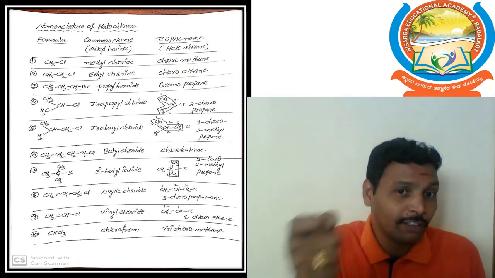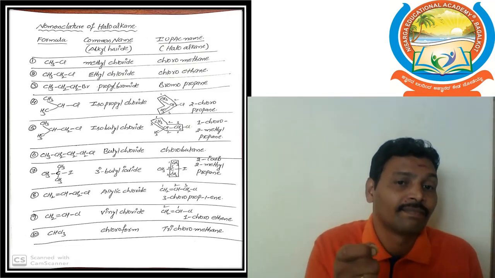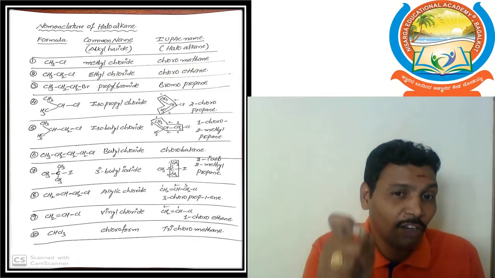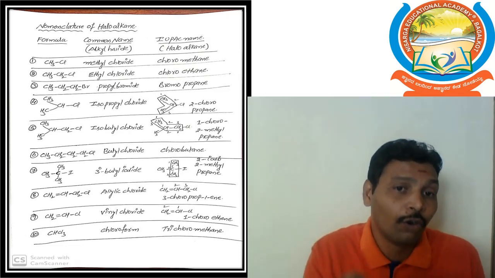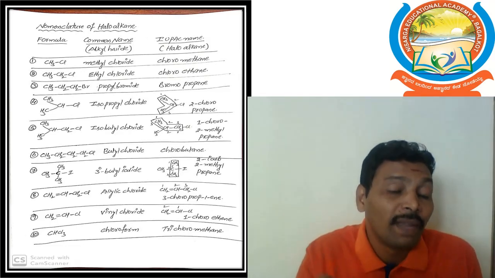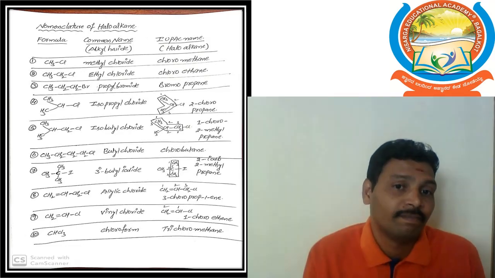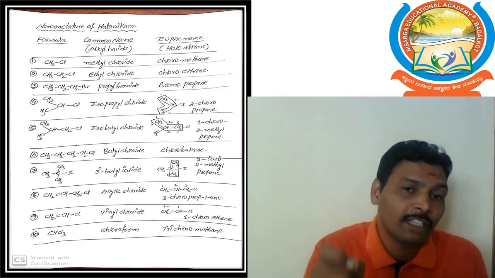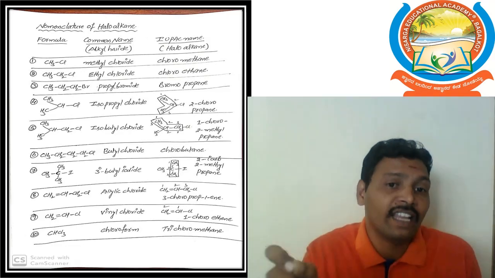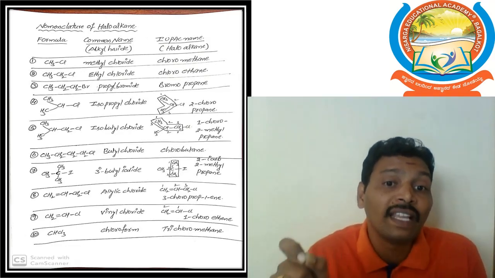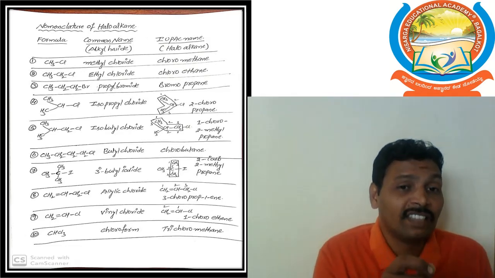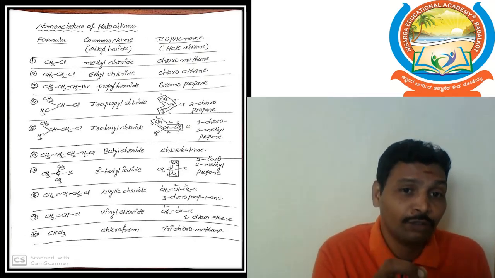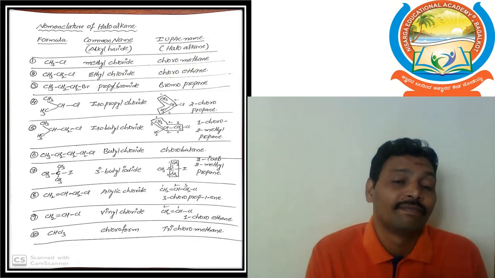For the same molecule, the IUPAC name is haloalkane: first we pronounce the halogen, that means chloro, then methane. Chloromethane.